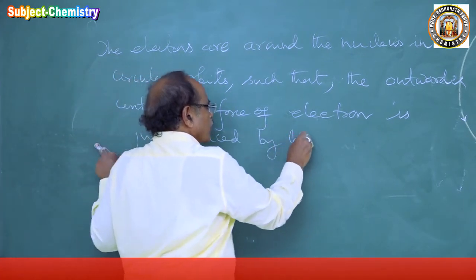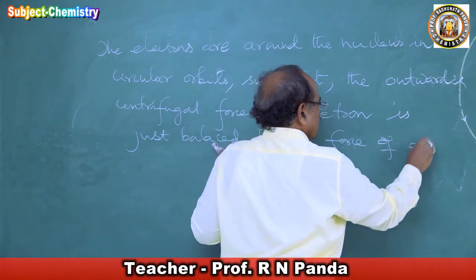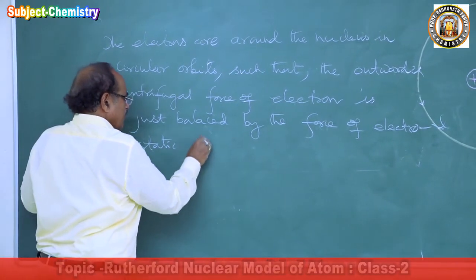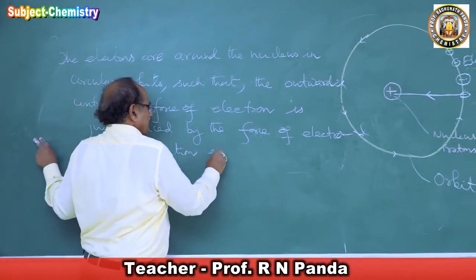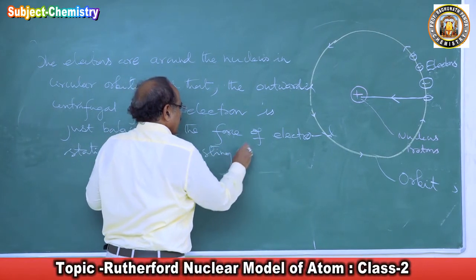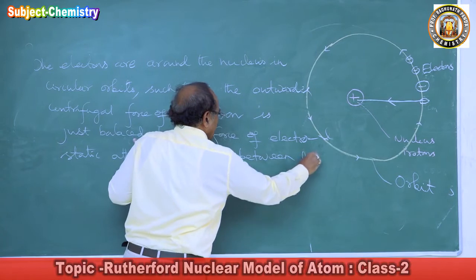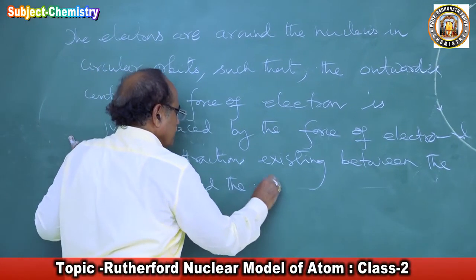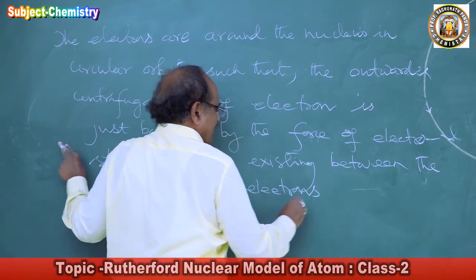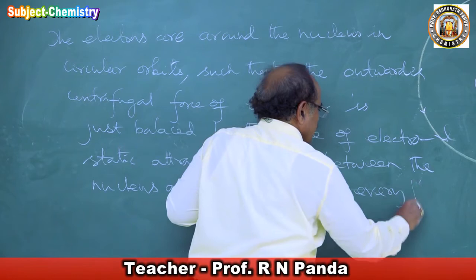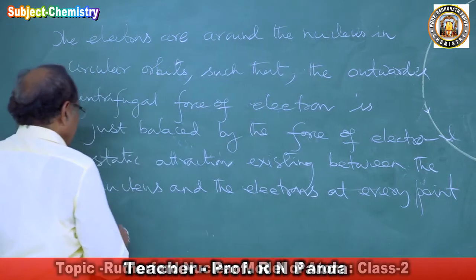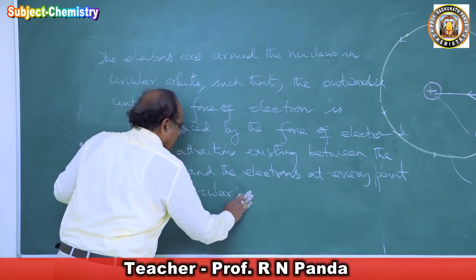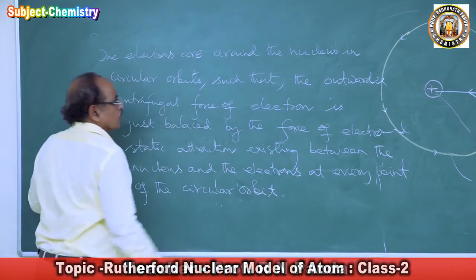by the force of electrostatic attraction existing between the nucleus and the electrons at every point of the circular orbit.